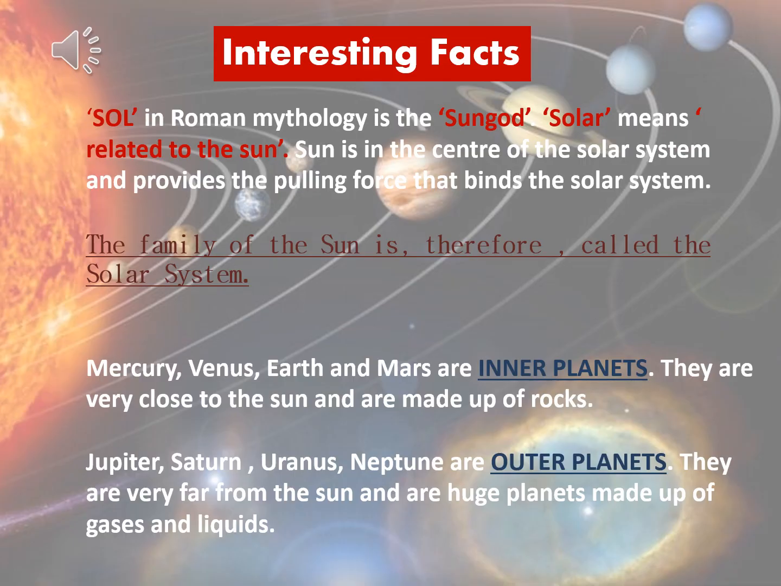Can anybody guess why we call it a solar system? Why not any other system? Okay, just look at this slide. This is called solar system because Sol, S-O-L, in Roman mythology is the sun god. And solar means related to sun.